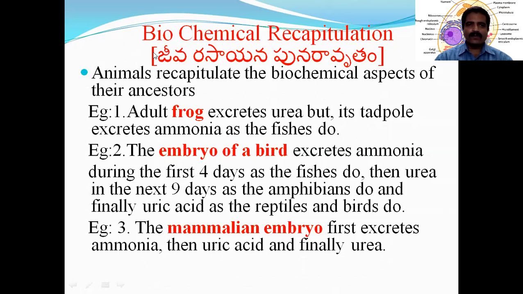What is ontogeny? Ontogeny means the life cycle of an organism. Phylogeny means evolutionary history. According to Haeckel, ontogeny repeats phylogeny. Every organism repeats or recapitulates its ancestral characters. We have discussed some characters there, for example, the number of heart chambers.